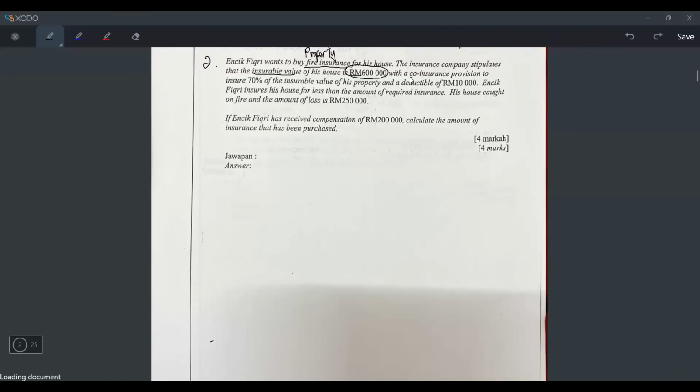And then they say with a co-insurance 70%. So this is the co-insurance percentage. And then of the insurable value of this property and a deductible of 10,000. So far we have three values here. The first is the insurable value 600,000, and then the 70% is the co-insurance percentage, and then the 10,000 is the deductible. And then they say Encik Fikri insures his house for less than the amount of required insurance. This is super important because he insured less than the amount of required insurance.